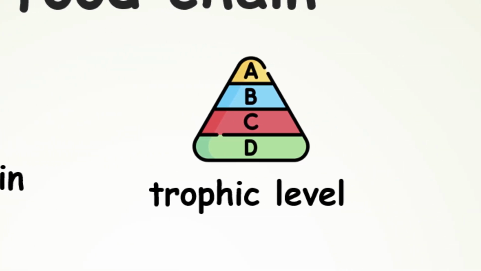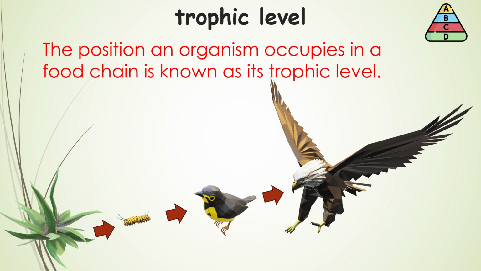Trophic level. The position an organism occupies, or each step in a food chain, is known as its trophic level. It is pretty straightforward. The plant is in the first trophic level, the caterpillar is in the second level, the yellow tit is in the third trophic level, and the eagle is in the fourth trophic level.